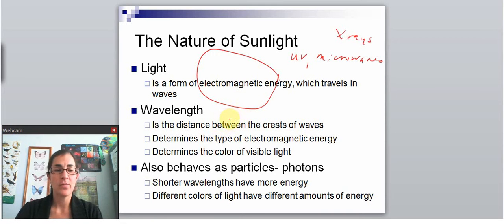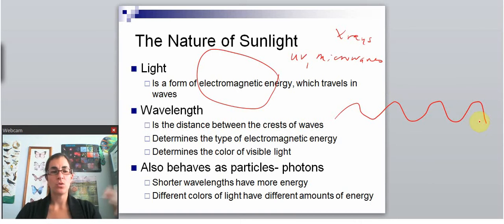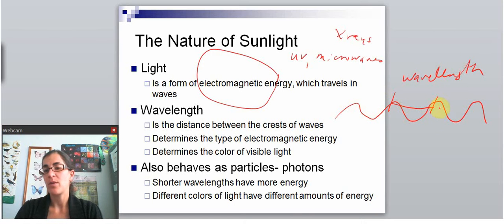And anything that's electromagnetic energy travels in waves. So if you could see microwaves, they would look like this. So if they were coming towards you, they'd be coming towards you like a wave, undulating. And because they are waves, when you talk about different types of electromagnetic energy, you can describe something called the wavelength. So the wavelength is the distance between peaks.